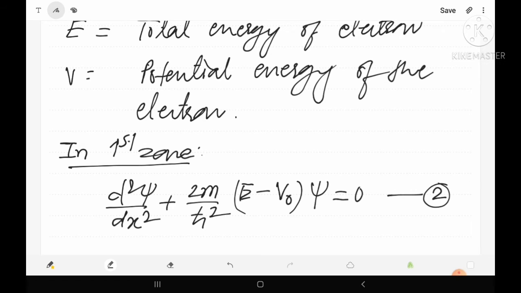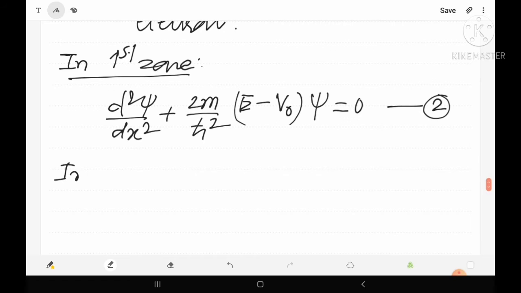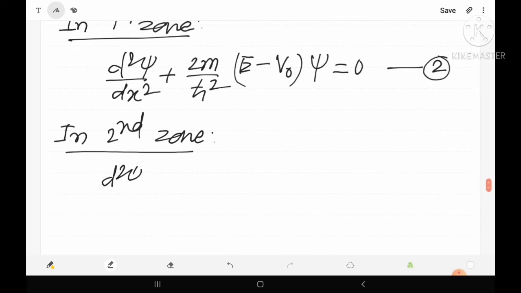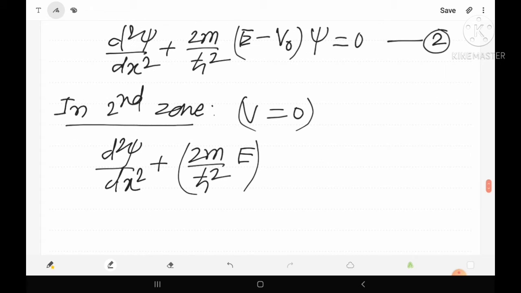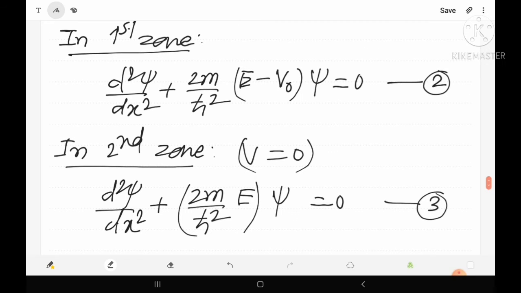Suppose this is equation number 2. Similarly, in the second zone or second region, we can write the Schrodinger wave equation as d²ψ/dx² + (2m/ħ²)E ψ = 0, because here in the second region the potential energy V is equal to 0. So here we have to write only 2mE upon ħ² ψ is equal to 0. Suppose this is equation number 3.